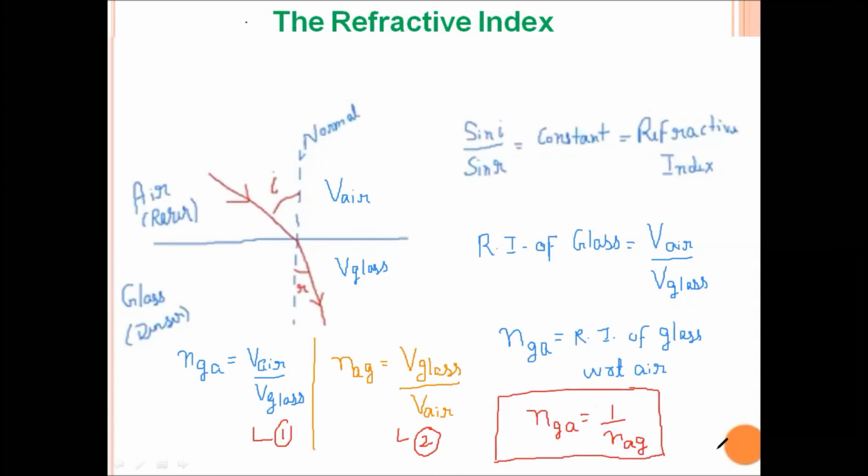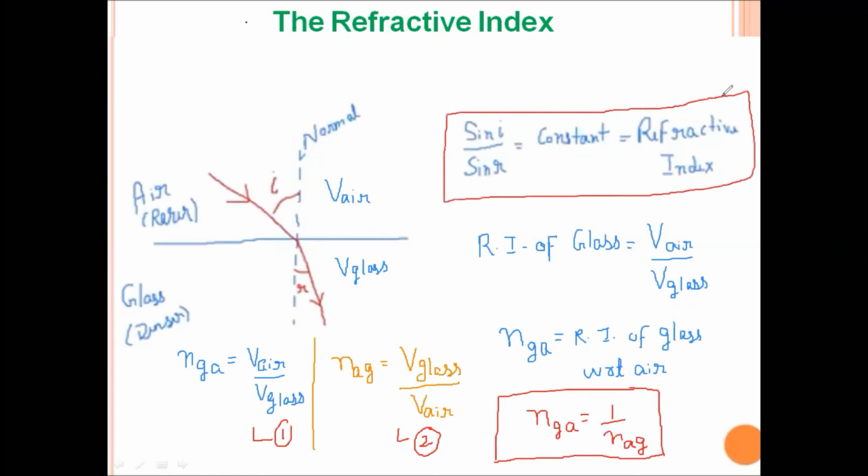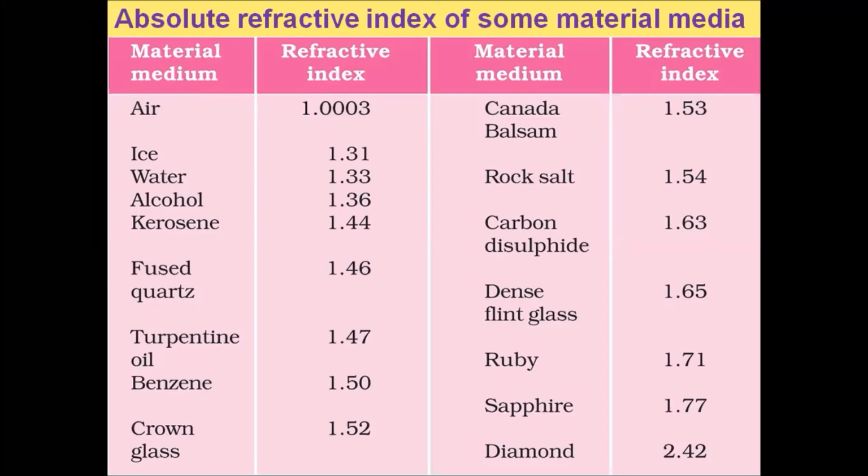So there are two formulas of refractive index. One is the ratio of sine of angle of incidence to the sine of angle of refraction, and the second is the ratio of the speed of light in air to the speed of light in glass. The following table shows the absolute refractive index of various materials.